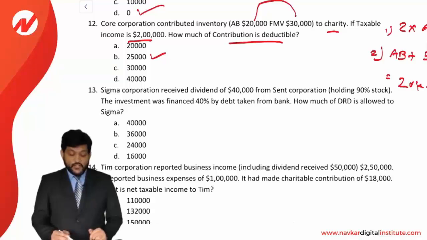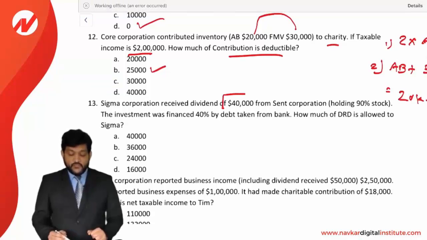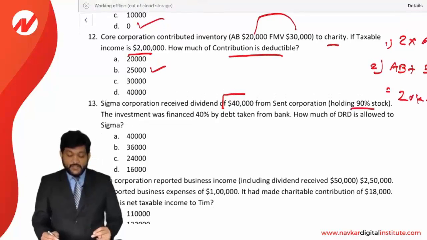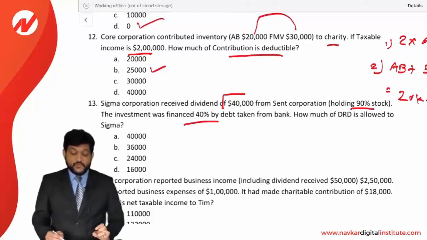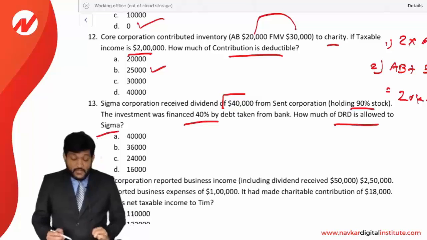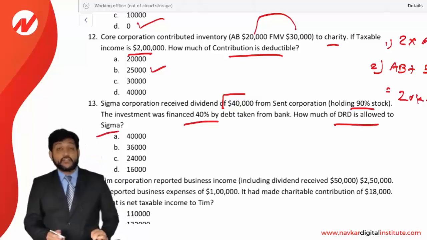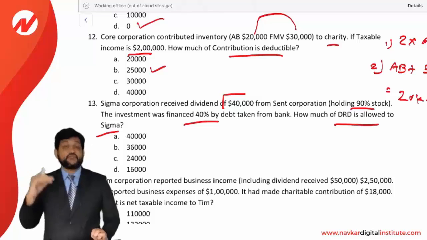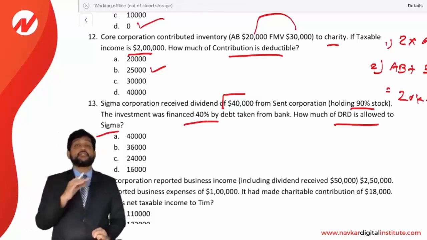Next, Sigma Corporation received a dividend of 40,000 from Cent Corporation, holding 90% of the stock. The investment was financed 40% by a debt taken from a bank. How much of DRD is allowed to Sigma? Okay, fine. Dividend has been received 40,000 and 90% is a holding over there. So as per the 90% holding, the DRD percentage will be 100%. Fine. But there is a 40% debt financing.